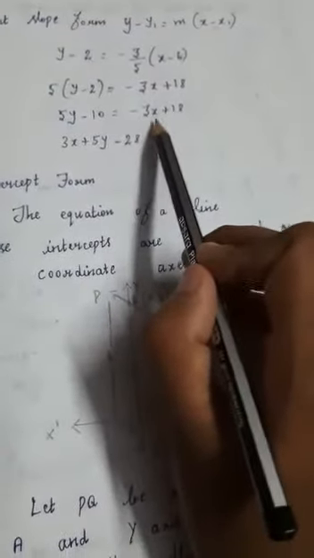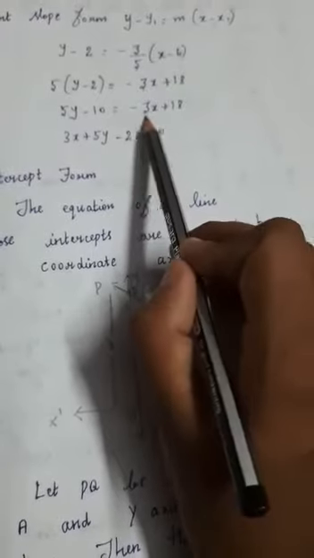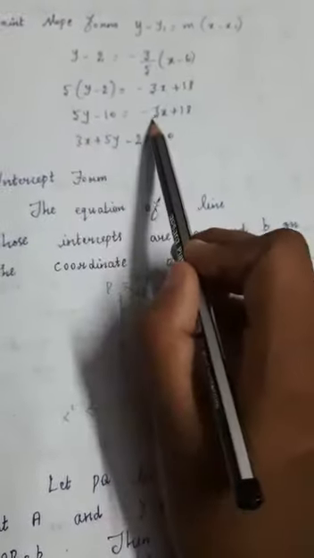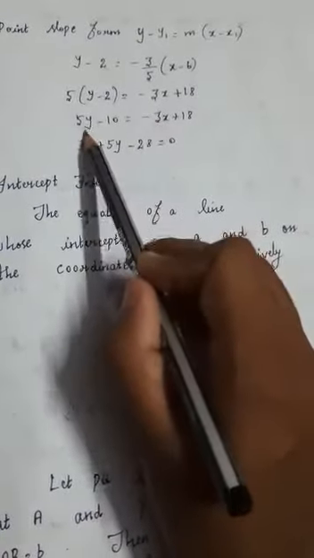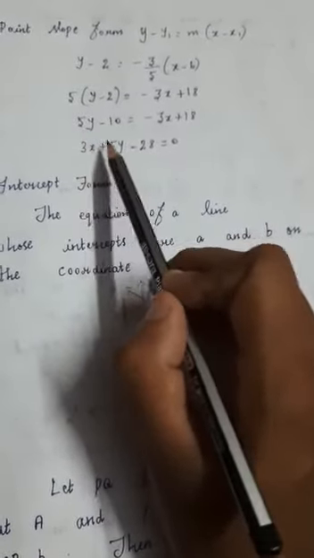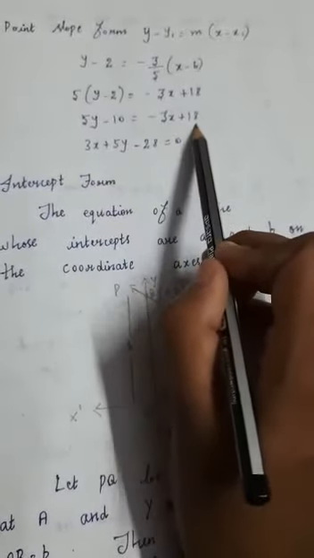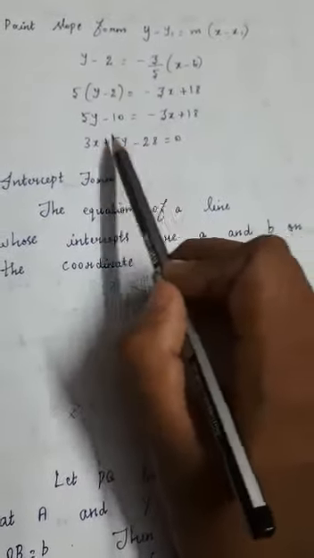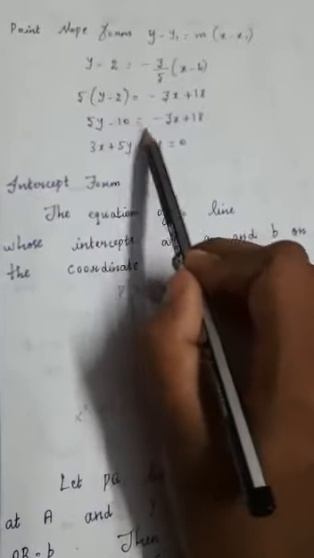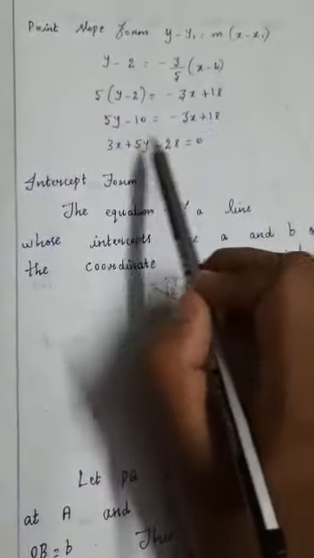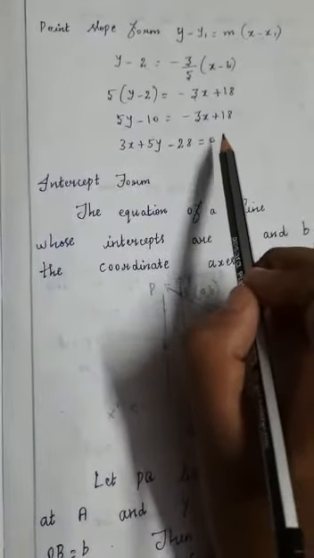If you want to bring all the terms to this side, here you have minus 3x, so better to bring all the terms to that side. Minus 3x, while transposing, becomes plus 3x. Here is the plus 5y. Here minus 10 you already have on this side. Then plus 18, if you transpose to that side, is minus 18. So minus 10 and minus 18 is minus 28, equal to 0. So this is the equation of the altitude through the point A. Okay, thank you.